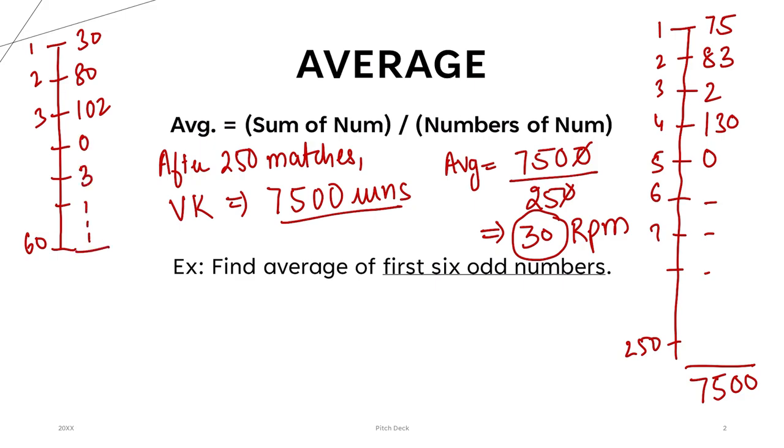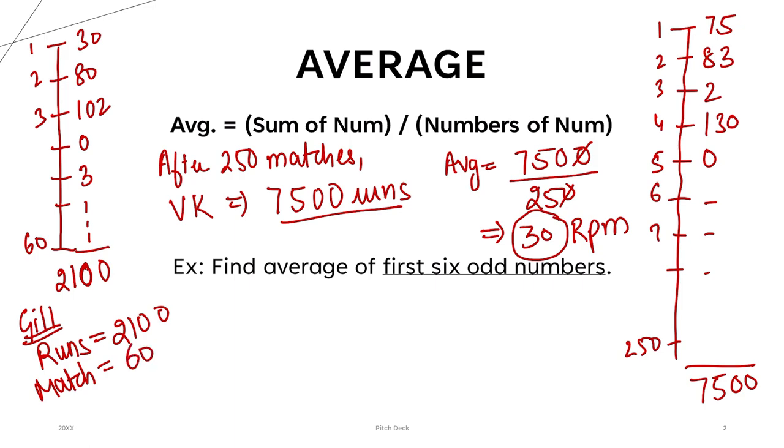And suppose in total, in 60 matches, he has scored around 2100 runs. This is an example, right? 2100 runs, this is for Shubman Gill. He has scored 2100 runs in how many matches?